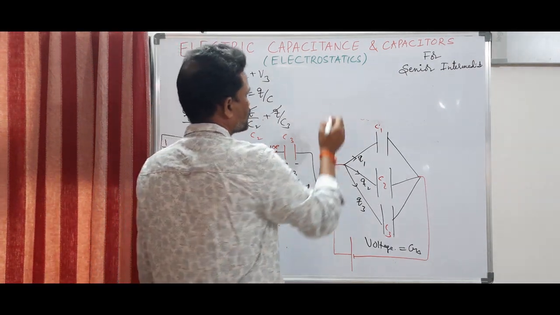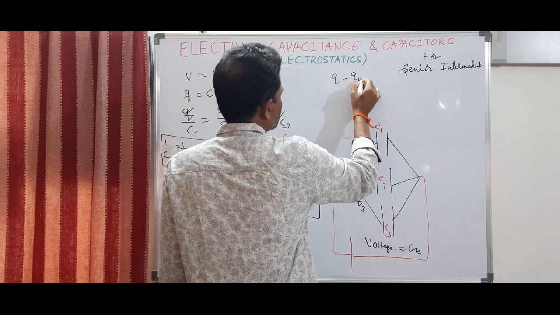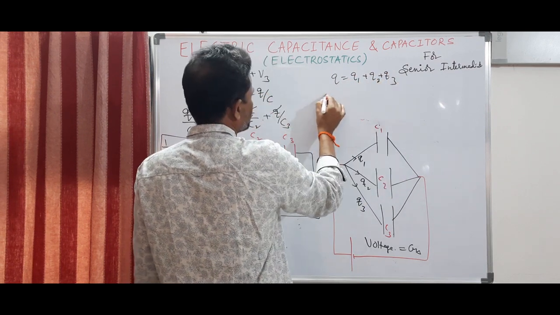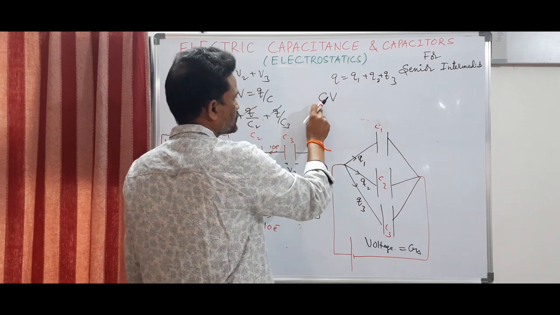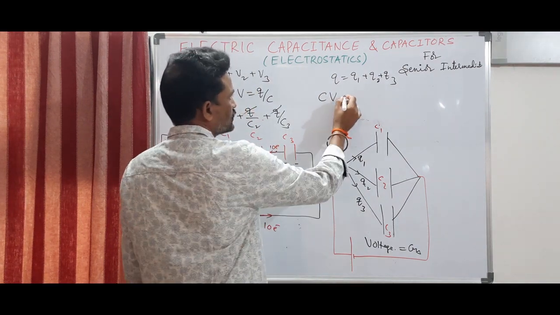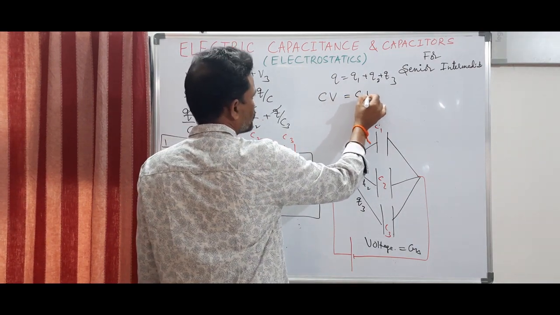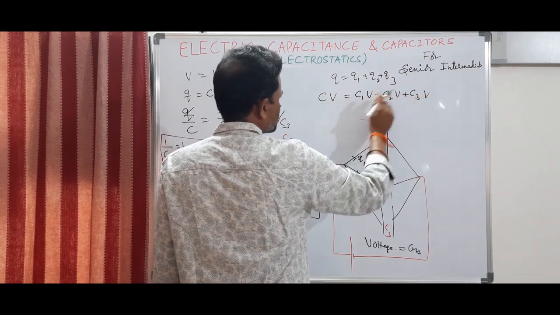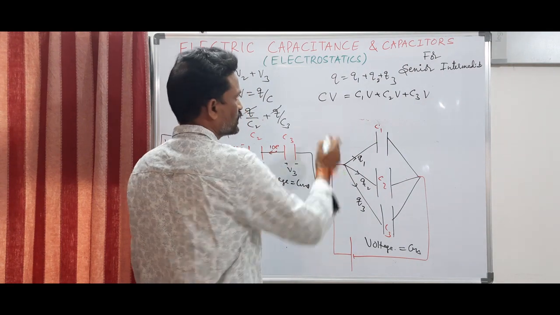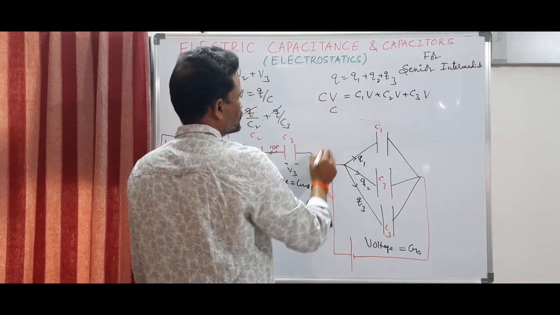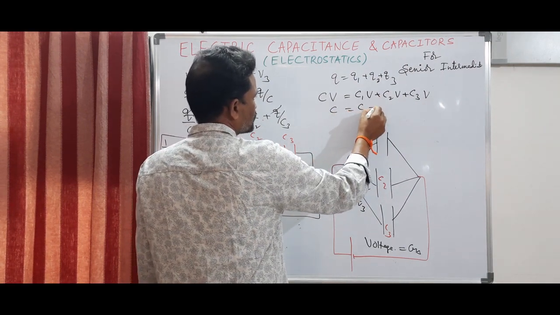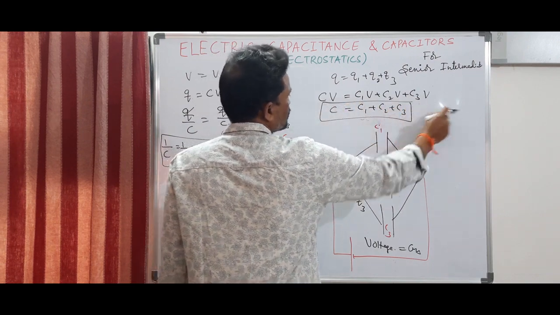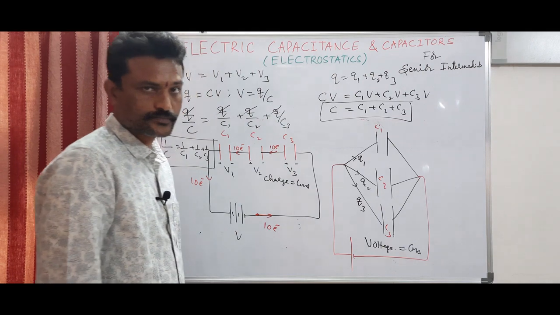Here, for the parallel combination, I can write Q is equal to Q1 plus Q2 plus Q3. So use the same formula, Q is equal to CV, where C is the resultant capacitance. It can be written as C1V plus C2V plus C3V, because V is constant. So V can be taken common on both sides. You will get C is equal to C1 plus C2 plus C3. If you have n number of capacitors, you have to write up to Cn.